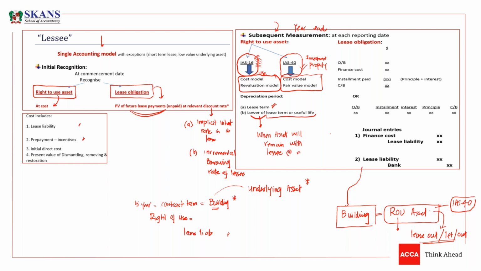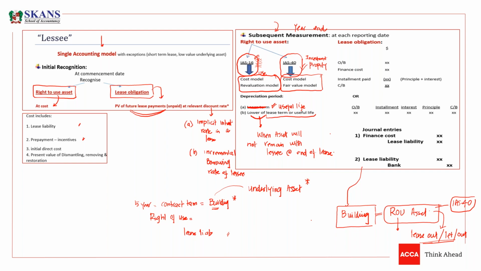So if there is such a clause, what does it mean? Then it means the asset will remain with the lessee at the end of lease term, so the lessee is going to use this asset over its useful life. So usually we take the lower of lease term or useful life, and if the asset will not remain with the lessee at the end of lease, then we will take the lower of. Otherwise, if the asset will remain with the lessee, then we are going to use useful life. There is a mistake in these notes, so useful life. We are going to use useful life.